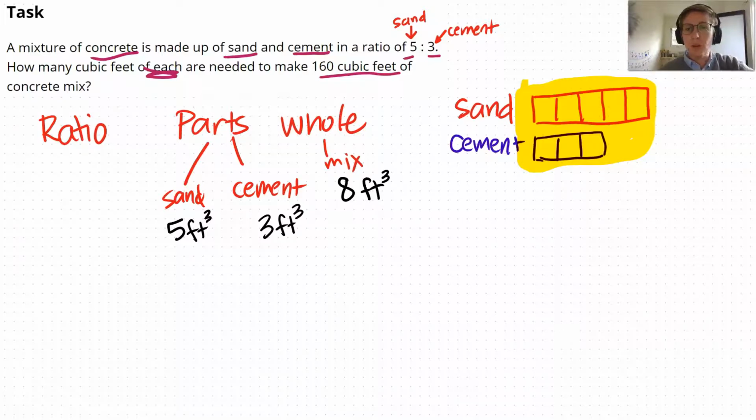So now I've got a whole and I've got my parts, but the problem was asking us to say if I need 160 cubic feet of concrete mix, I don't have enough. I've made one batch. A batch would be an amount you've mixed based off the ingredients and the size of the ingredients, but it's not enough. So I have to think about how am I somehow going to get from 8 cubic feet all the way up to 160 cubic feet.